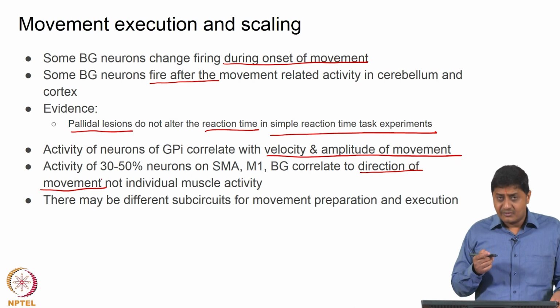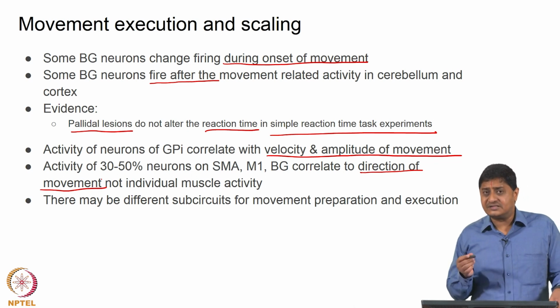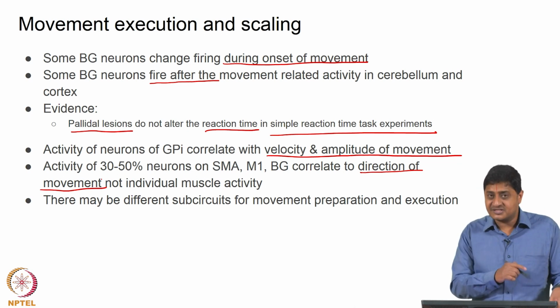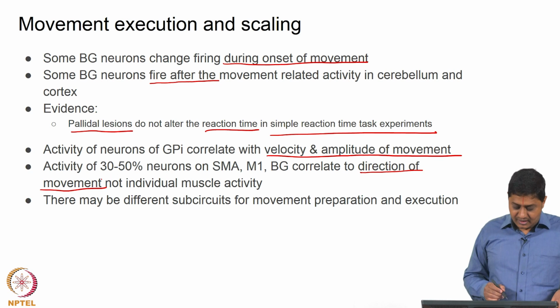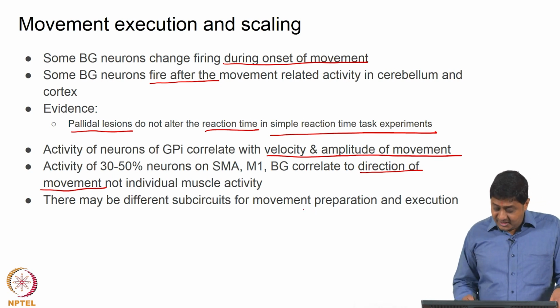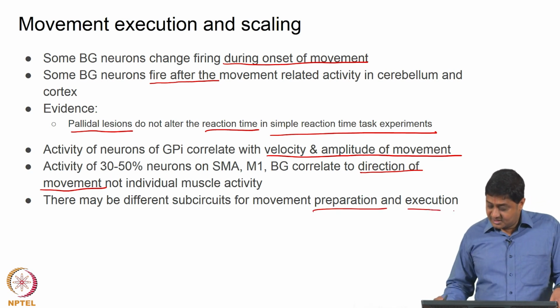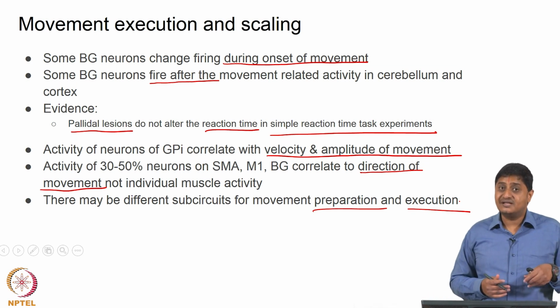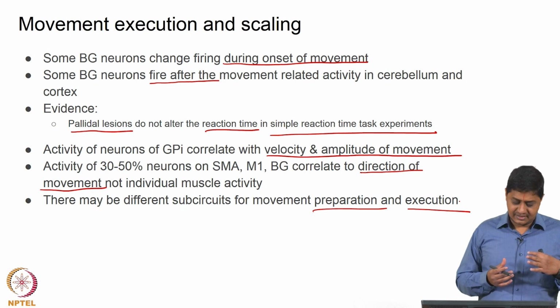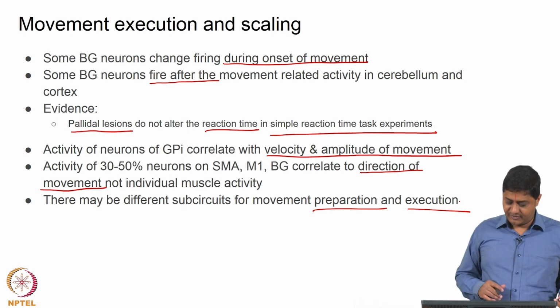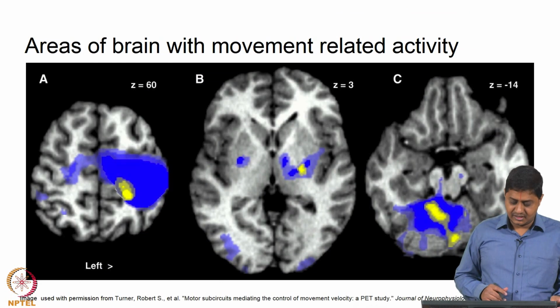So, that means that it gives us some pointers as to what the basal ganglia might be doing in the executive decision making loop also. Here we are studying motor function, but probably we can speculate about the role of basal ganglia in executive decision making. Again, there may be different circuits for movement preparation and execution. So, one is selection, then there is preparation and execution. It turns out that it is probable that there are different subcircuits for preparation and execution.